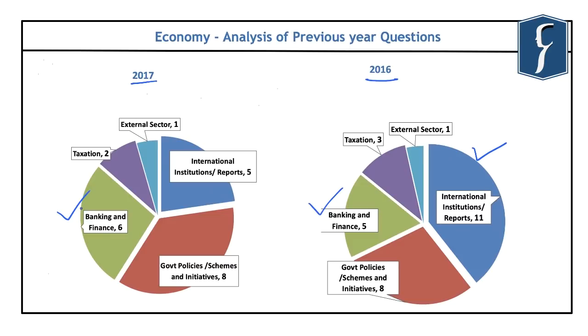And for having a good understanding of the current affairs section, you can always go through the prelims compass of Indian economy and also the prelims compass of economic survey and budget, which has been released recently. And that will help you in having a focused preparation for the upcoming preliminary examination.